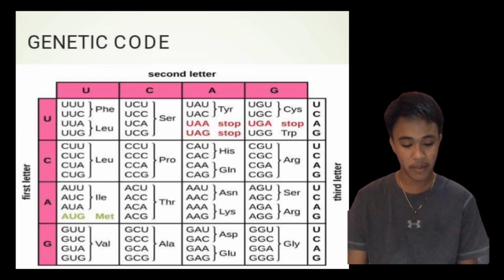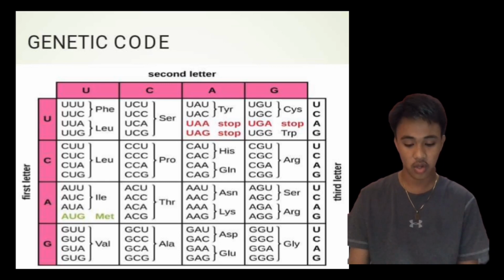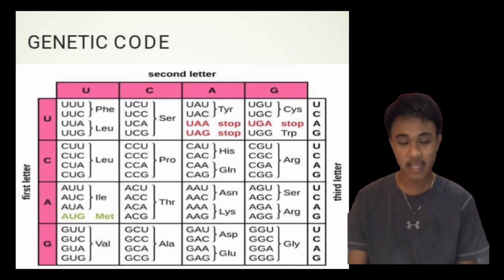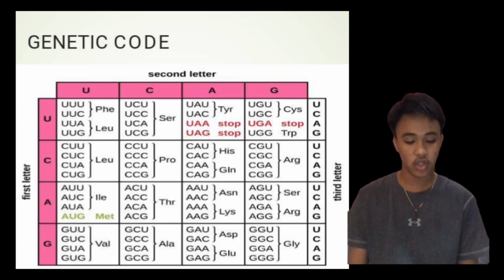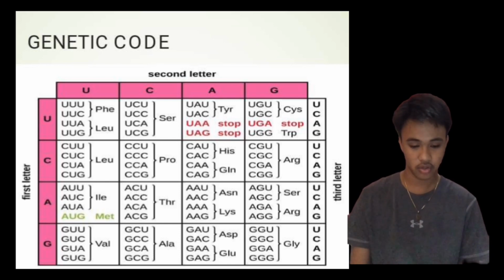This methionine may be removed before the protein folds. From the start codon, you move through the mRNA reading and translating codons one after another until you find one of these 3 stop codons: UAA, UAG, and UGA. The stop codon signals the end of the coding portion of the mRNA and the end of translation.